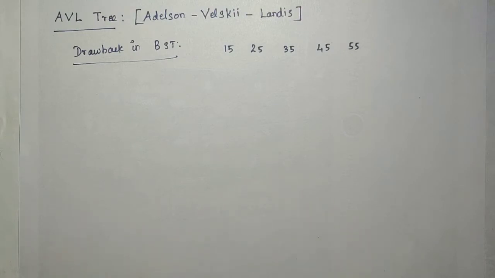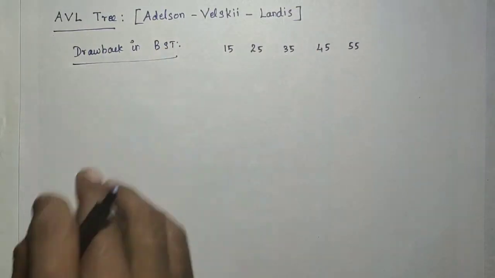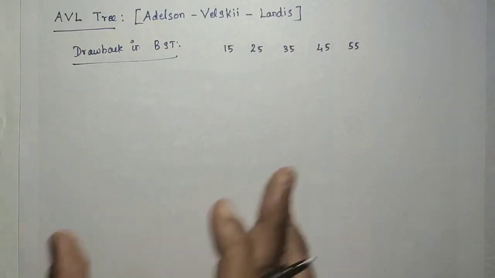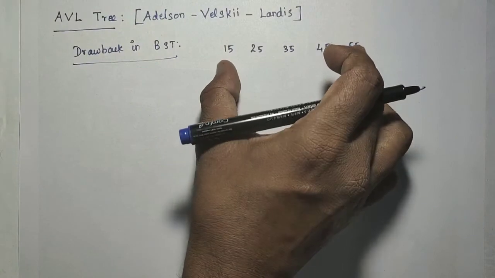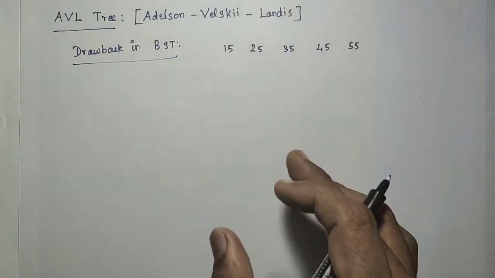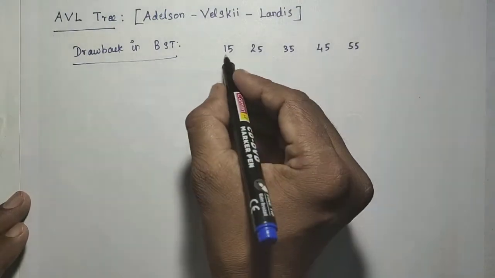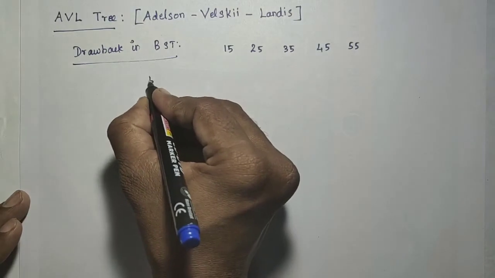The construction of the binary search tree also depends on the input. Suppose the input is already in sorted ascending or descending order. When we start constructing the binary search tree, 15 will be the root.